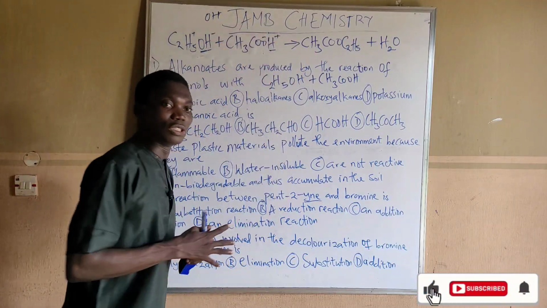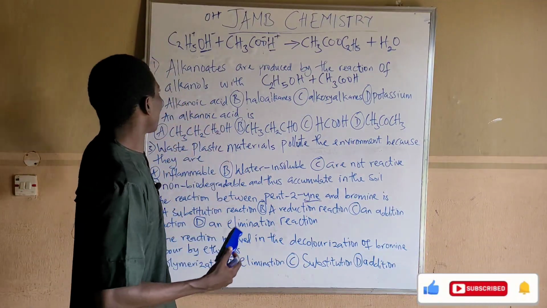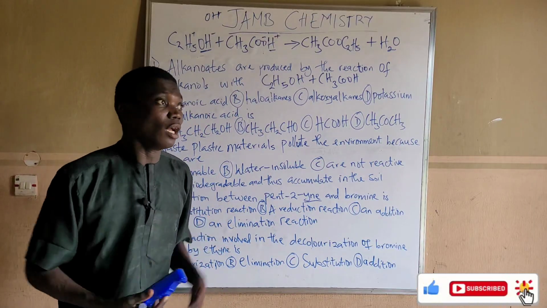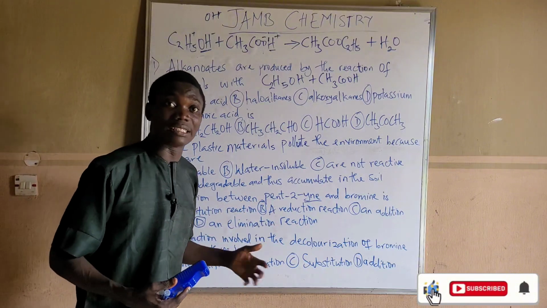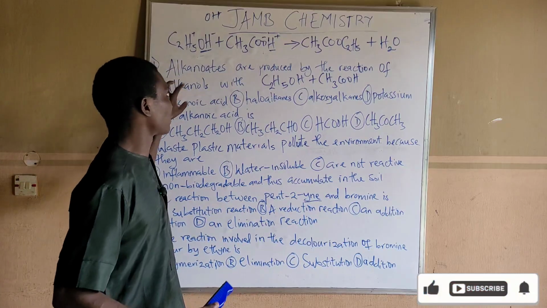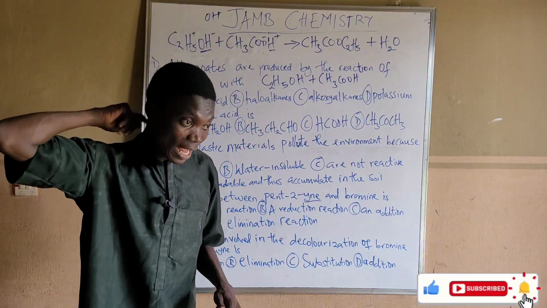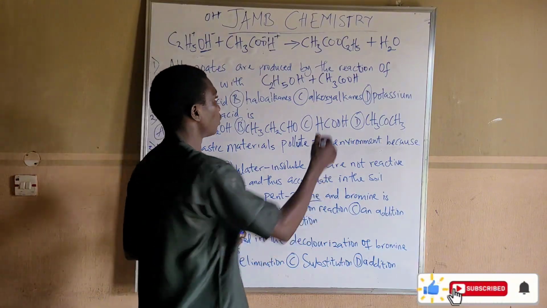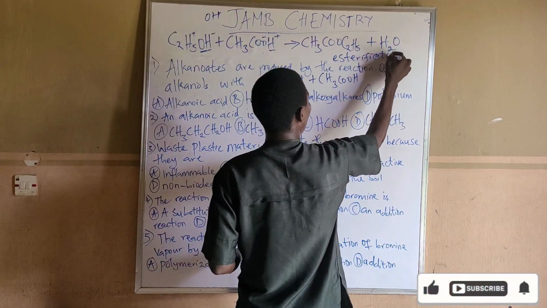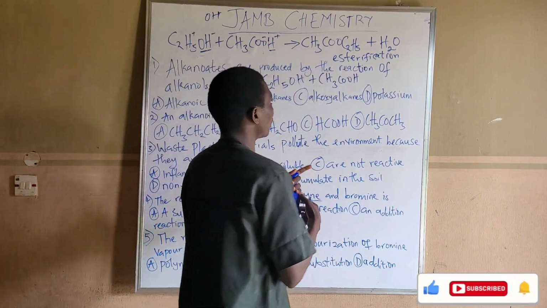So this reaction, they can ask you, I actually came across it, that the reaction between alkanols and alkanoic acid is called dash: A, esterification, B, polymerization, C, addition, like that. So the name of the reaction between alkanols and an alkanoic acid is called the esterification reaction. Esterification reaction. I hope you see the spelling correctly. Esterification reaction. Okay.